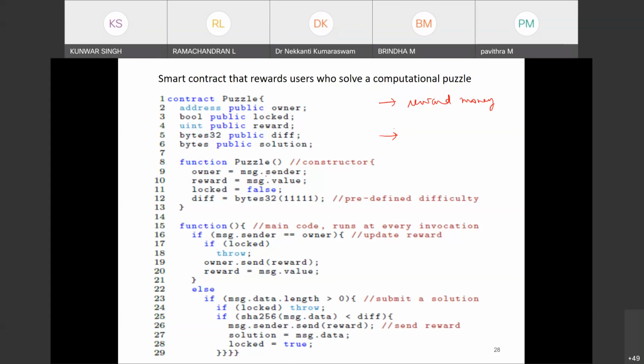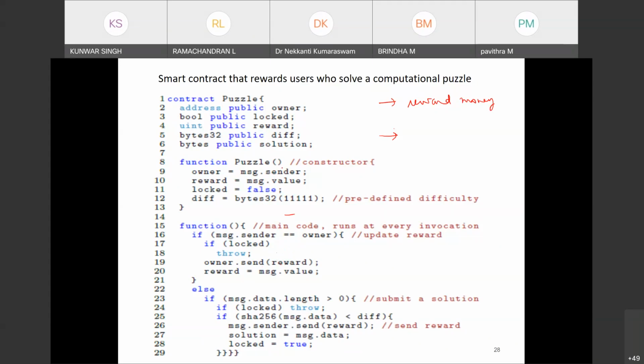The constructor will set the reward, and then the difficulty of the puzzle, whether it should be less than 1000, or less than 500, or less than 100. That will be tougher. That will be set by the sender who deployed the contract, the owner. Now this is the main function, the main code. Here, if the owner wants to change the reward money, he can change it. That is the code here.